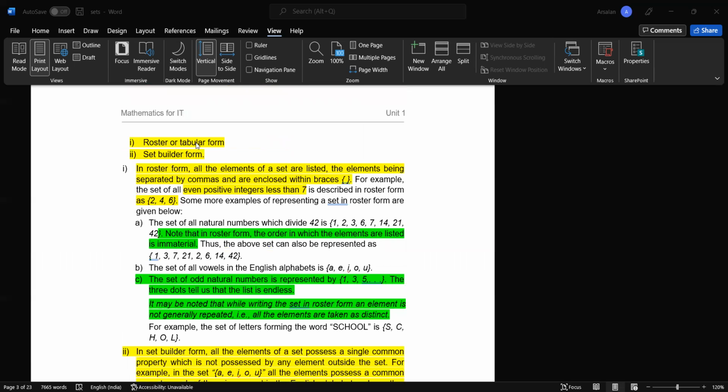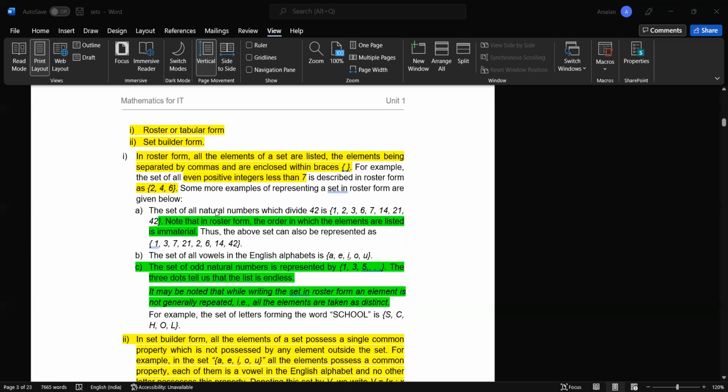One is roster or tabular form and the second one is set builder form. In roster form, all the elements of a set are listed, the elements being separated by commas and enclosed within curly braces. For example, the set of all even positive integers less than 7 is described in roster form as {2, 4, 6}. So we only write the elements in between the braces and separate them with commas. Some more examples of representation of a set in roster form are given below.